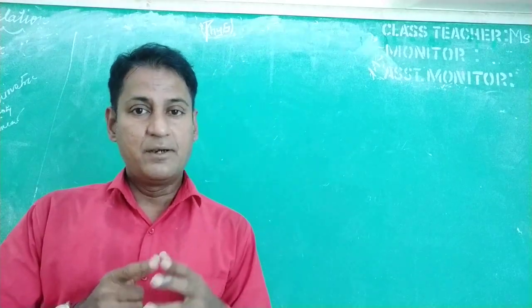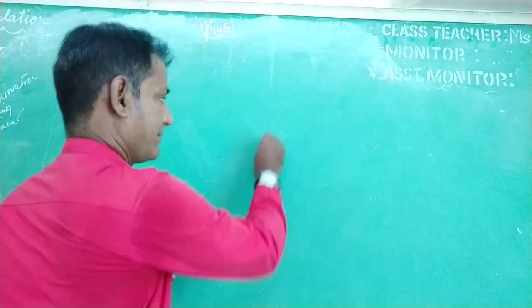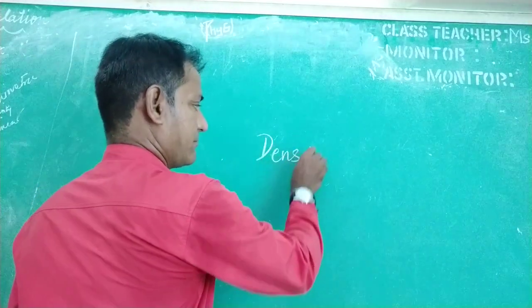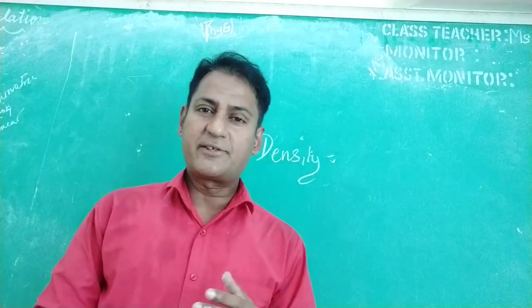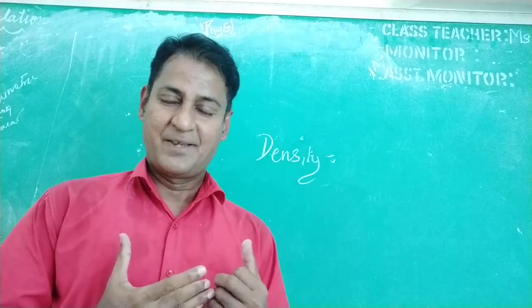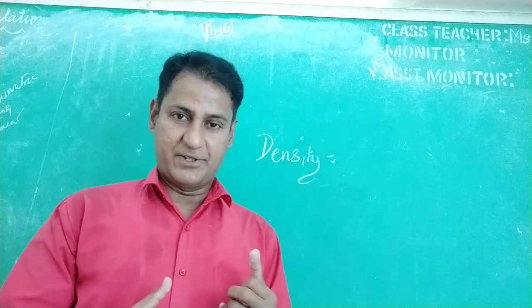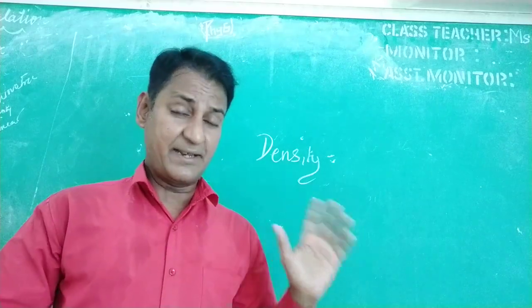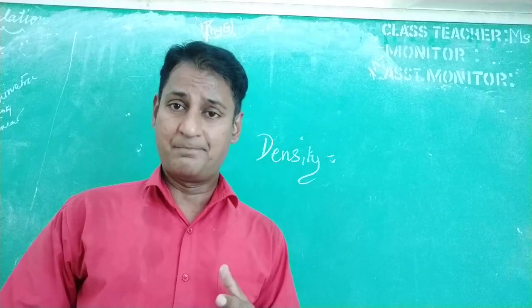Now the first physical quantity we are going to look at is density. In a simpler way, I can explain that density means the closeness of the particles. Here, the particles I mean are the atoms or molecules. For example, density can be applied for three states of matter: solid, liquid and gas.